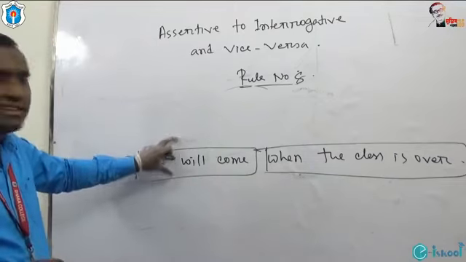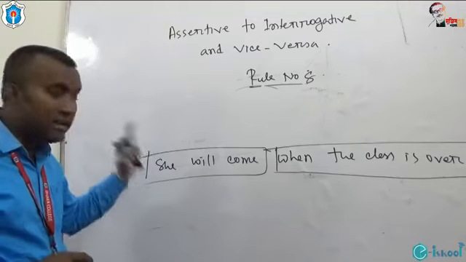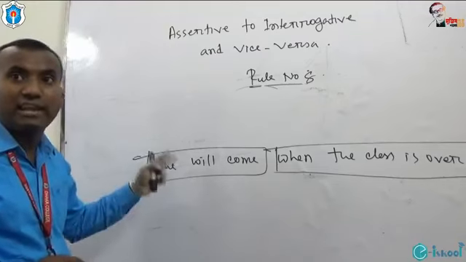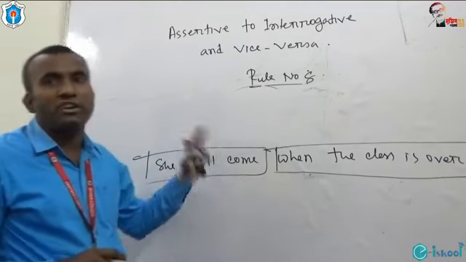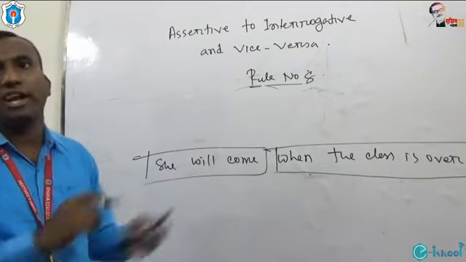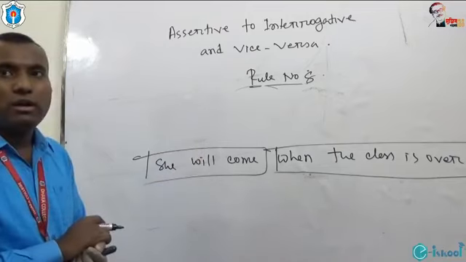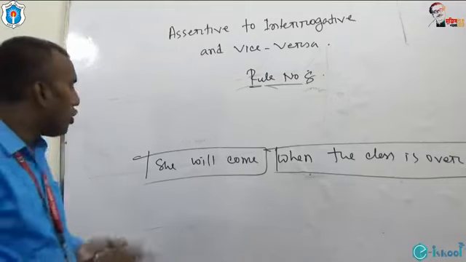This complex sentence is in assertive. If we want to turn this sentence into interrogative, we will face a problem. And what is the problem?